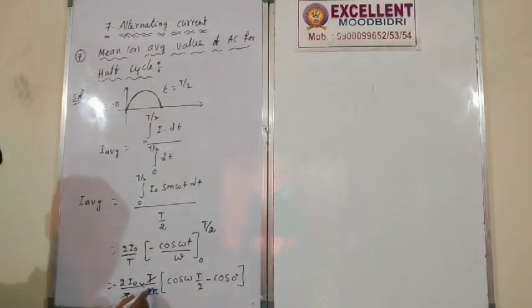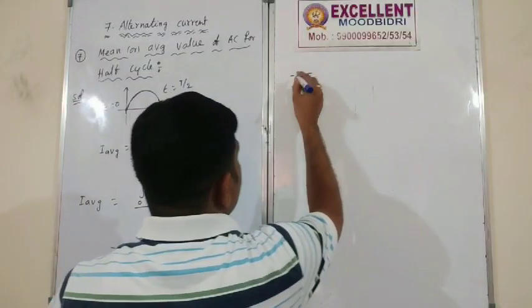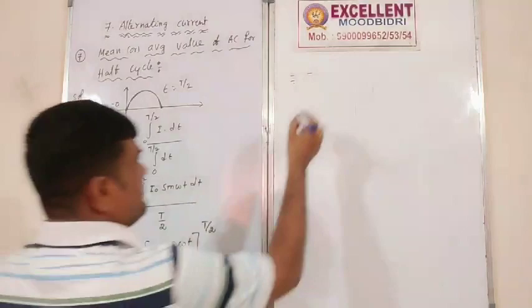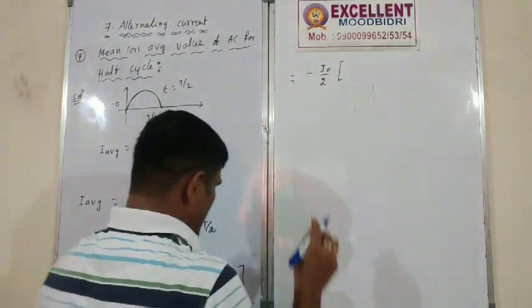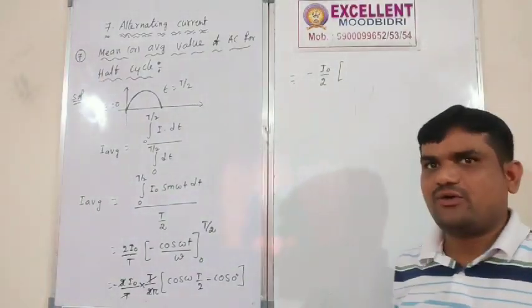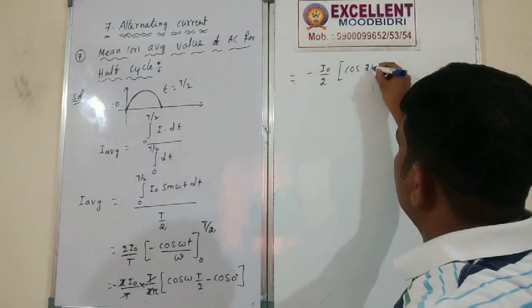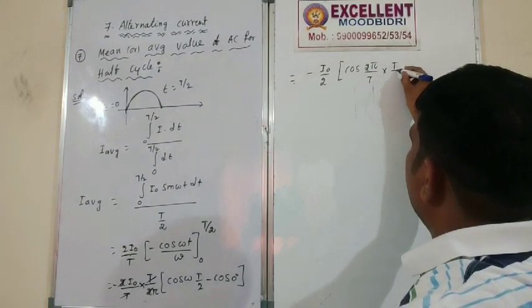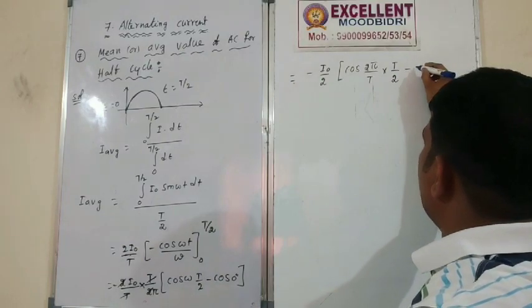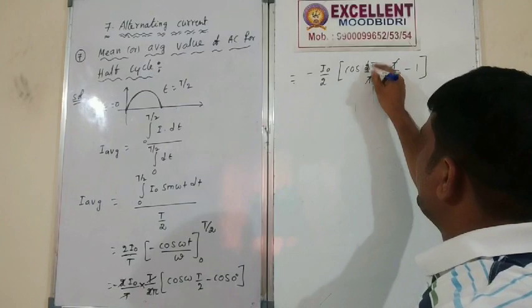So the T gets cancelled, the 2 gets cancelled. So minus I naught by 2, into cos of 2 pi by T into T by 2, minus cos 0, which is 1.